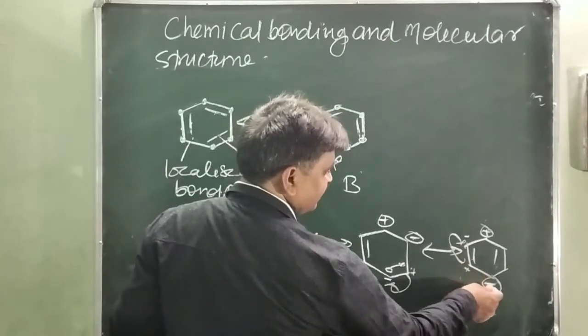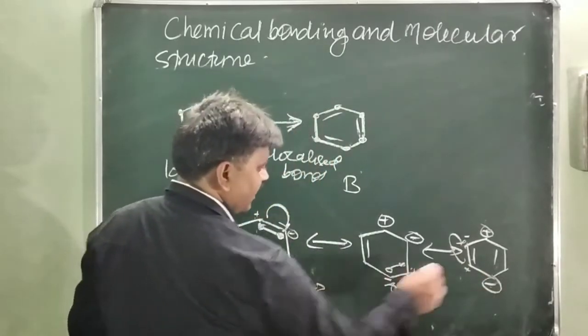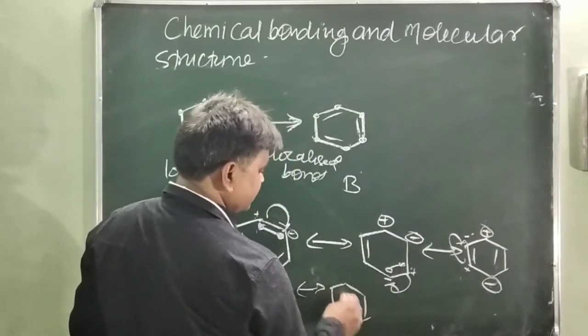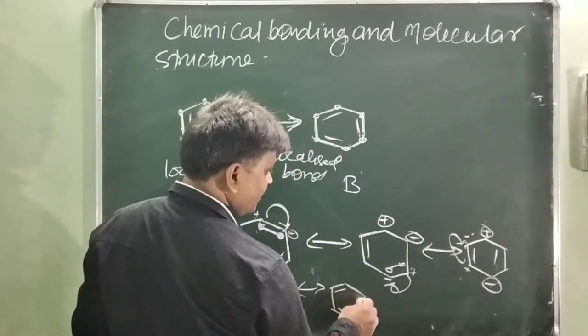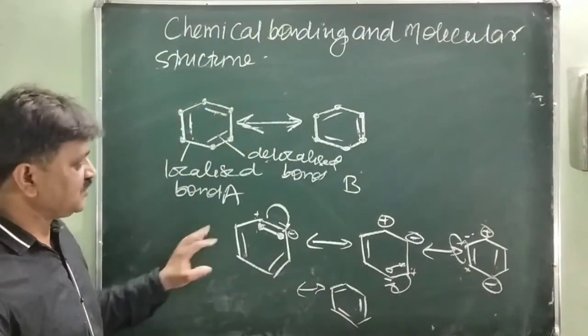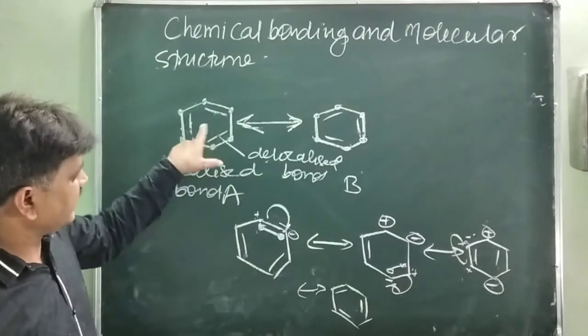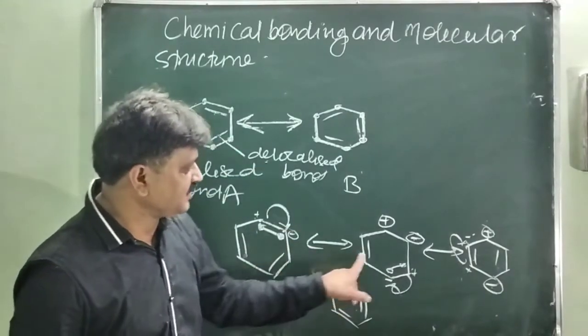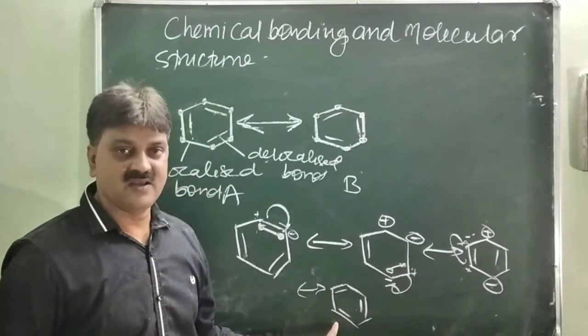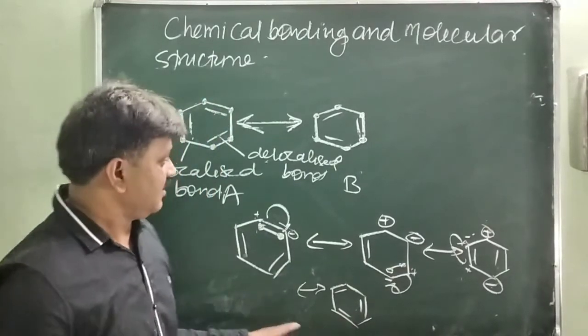So positive, negative, formation of a bond, and this positive, negative again formation of a bond. So these are the structures. Another example, you will see all these structures: A converts into B, A into B, having these two structures, three structures, 1, 2, 3, and then 4. Later we will discuss this.